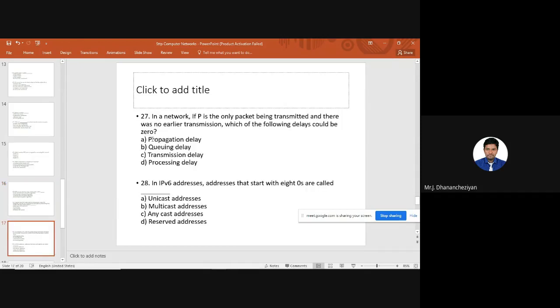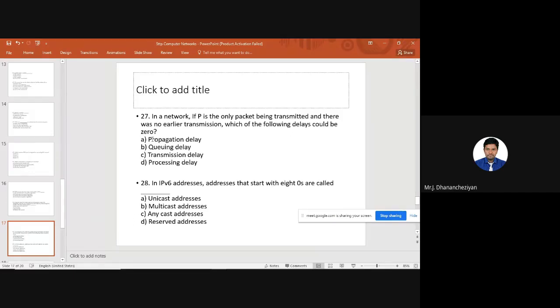Next, 27th question. We still have 3 more questions to go to wind up this session. This question is again based on delay. In a network, if P is the only packet being transmitted and there was no earlier transmission, which of the delays could be 0? It's a very fair, logical, and simple question. There are 4 options. One is propagation delay, another is queuing delay. The third option is transmission delay, and the fourth option is processing delay.